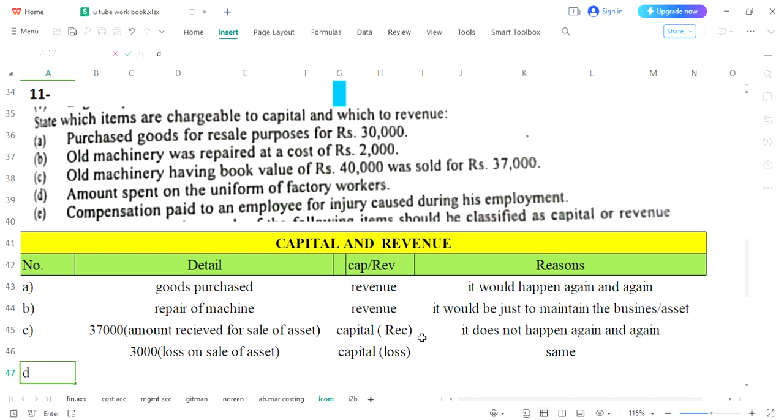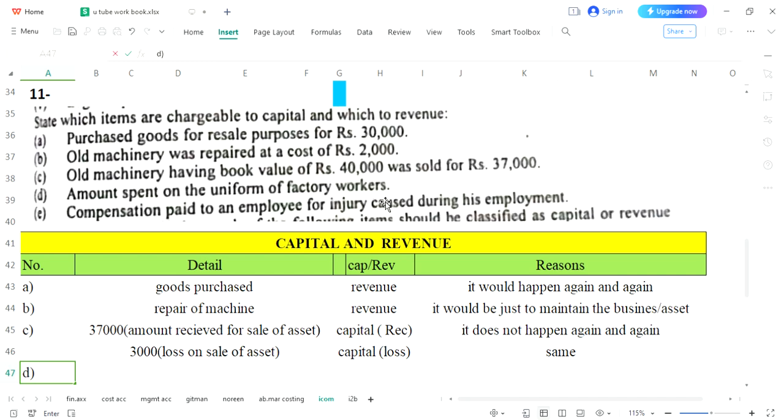Now let's go for point D. Amount spent on uniform of factory workers. Please underline this word workers. We have discussed it several times. Whatever the needs of your workers are, that is temporary, for a shorter period of time, and it would be repeated many times. When you have given that uniform to the worker, it might be possible within a few days that the uniform has been damaged during the course of working, or that the worker has left the job and a new worker is hired, and that uniform is not suitable for the new worker.